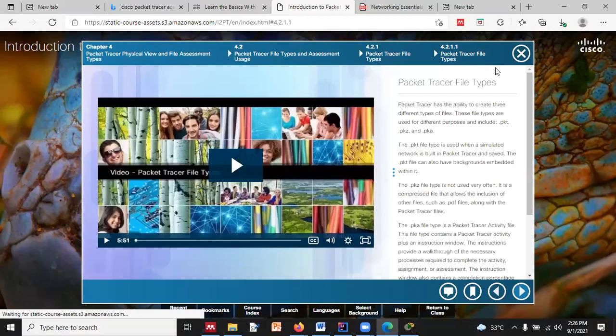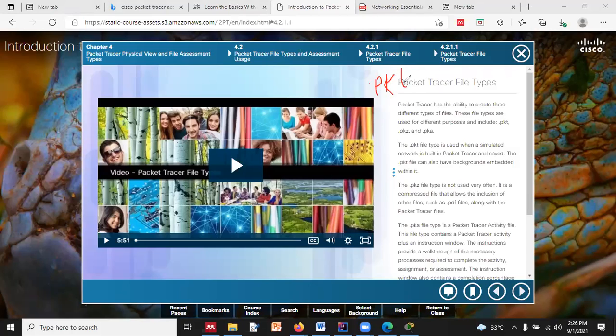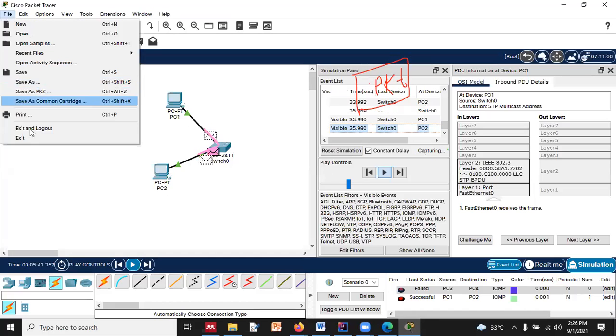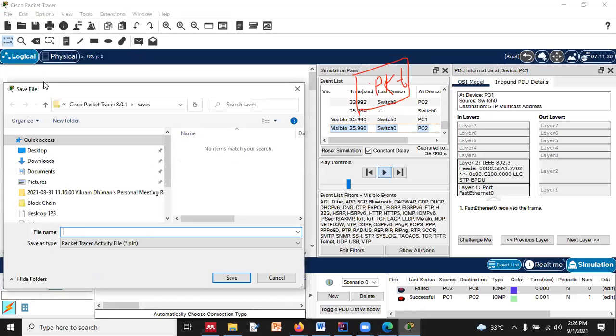So this is the file type. Please remember this thing. In Packet Tracer, we are using a file type that is known as .pkt, right? Till now, whatever we have been drawing, I can show you. This is my Packet Tracer over here, and this is a network I have designed. If I save it, you can see that the type of file over here is .pkt. This is the type of my file when we are storing it, right?